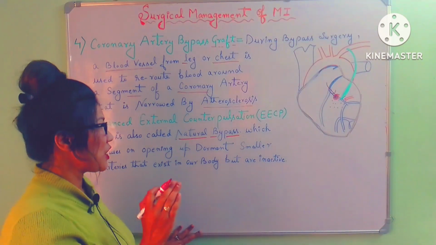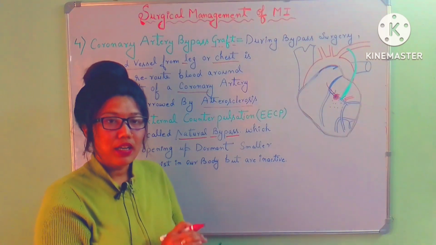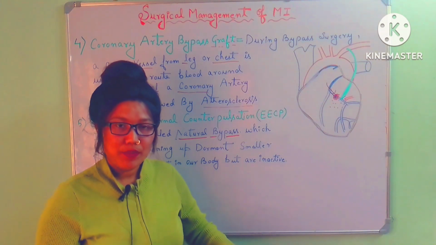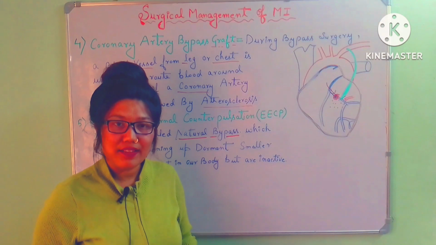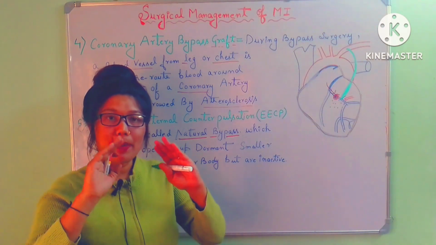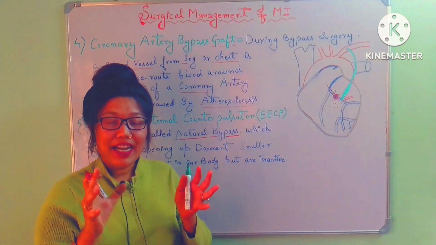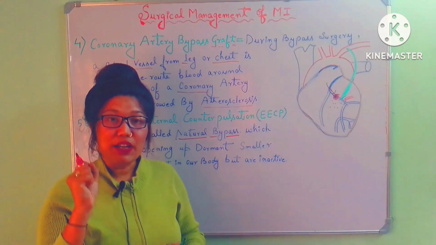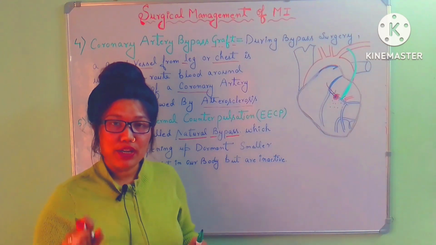So what happens in this process? The patient is instructed to lie down on a cardiac table, and a big blood pressure cuff is wrapped around his legs, from the thighs down to the legs. That cuff does inflation and deflation.